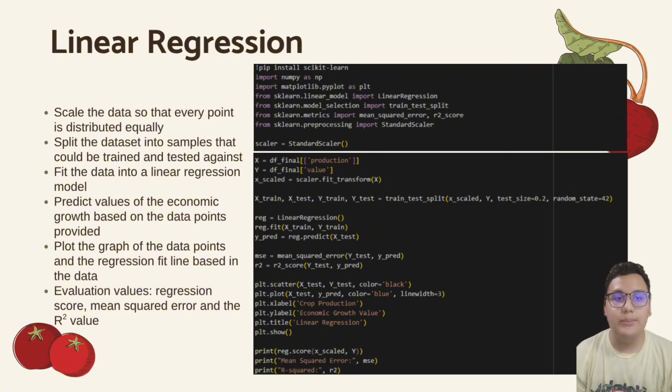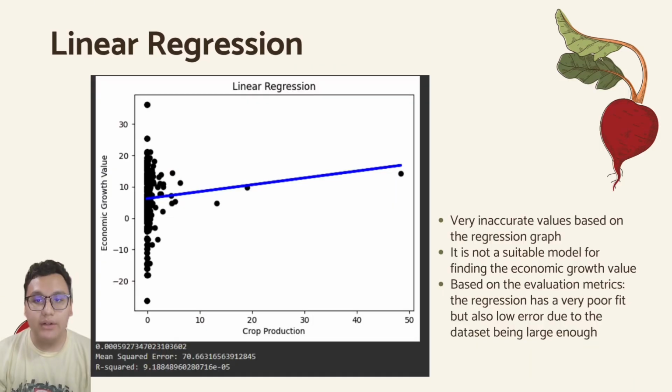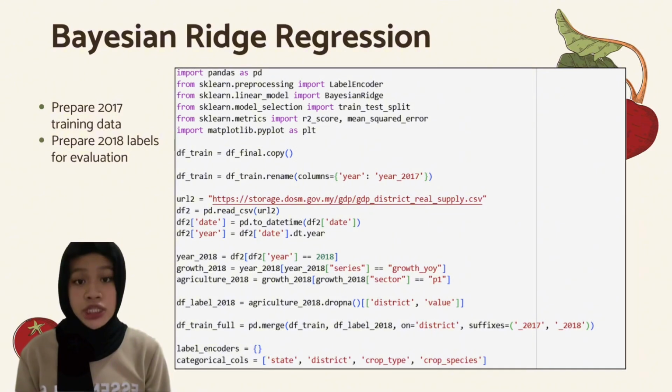We use this linear regression to predict the values of economic growth based on the data points provided and plot the graph. Based on the graph, the values are very inaccurate and have a very poor fit. It is not a suitable model to find economic growth. Based on the evaluation matrix, the regression has a very poor fit, with very low error because the dataset is large enough. So the next model training is the Bayesian regression.